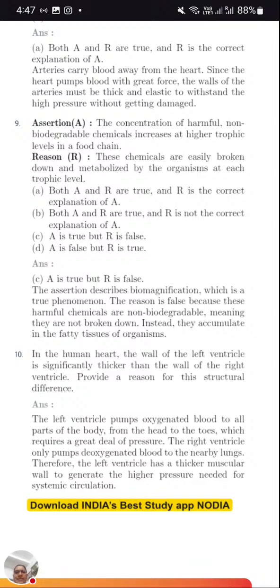These chemicals are easily broken down and metabolized by organisms at each trophic level. So here these are metabolized by each trophic level. So here correct answer.